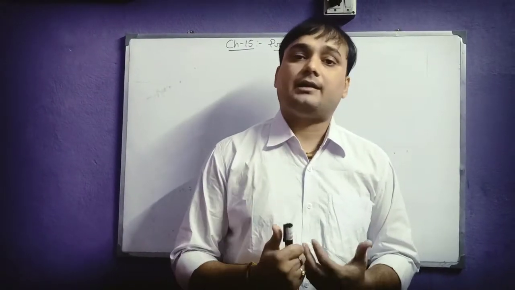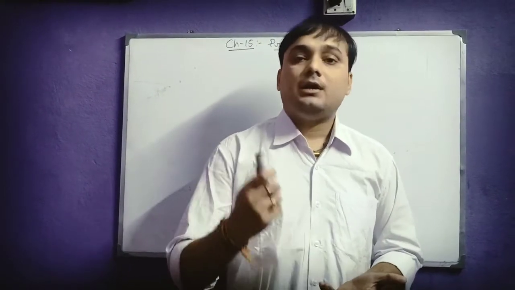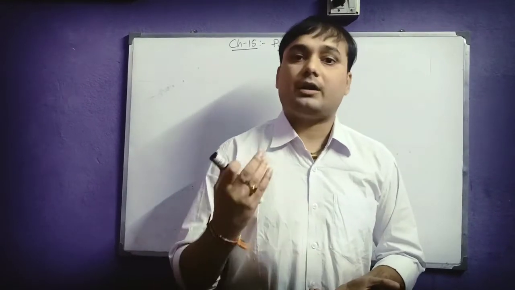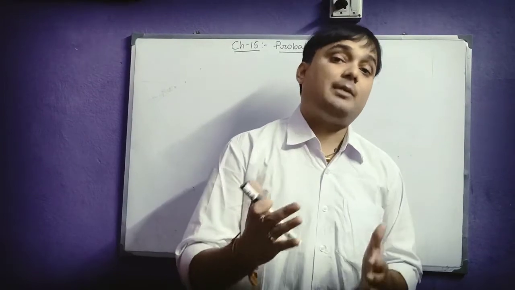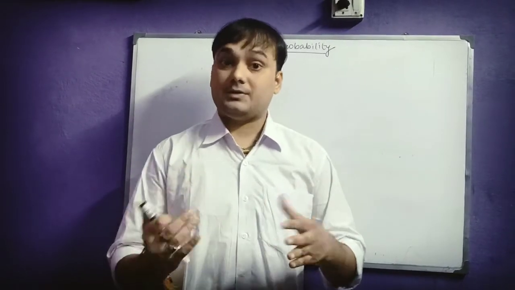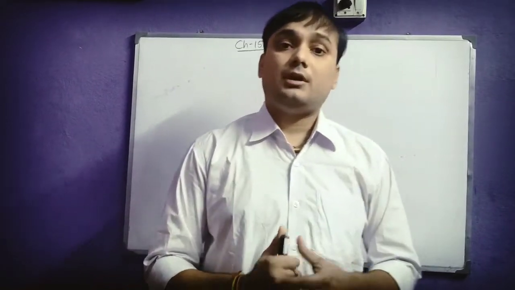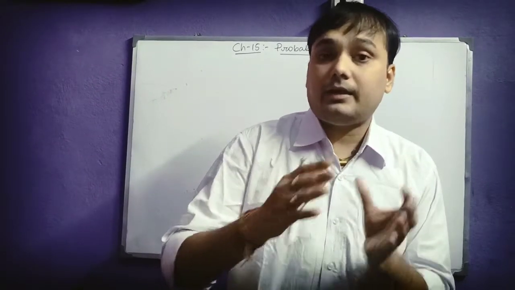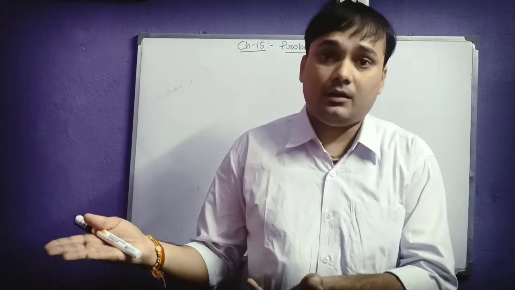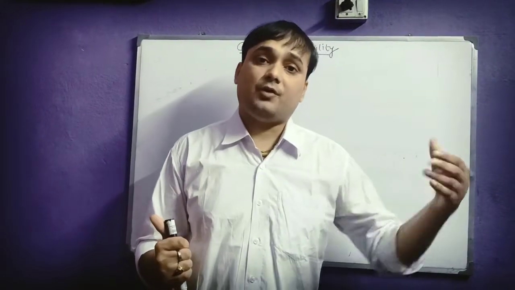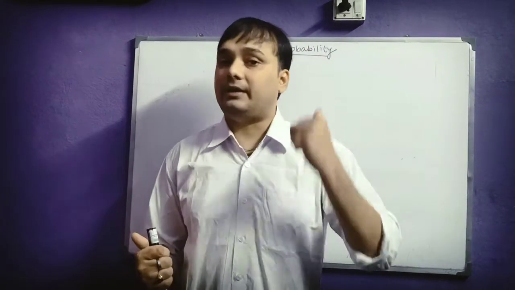So you will say that the answer is 1 by 2, because the total number of outcomes is 2 and the only favorable outcome, of getting head, is 1 by 2. So the complementary of this event, that is of getting head, is equal to the probability of getting other than head, the other events, that is only tail. So the complementary event of getting head is getting tail.